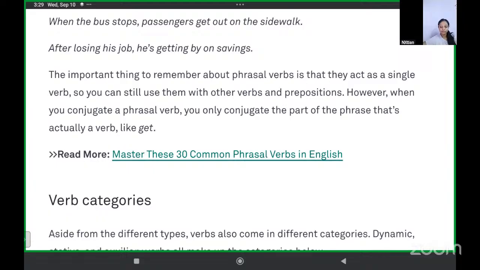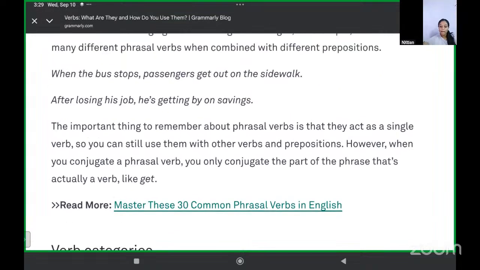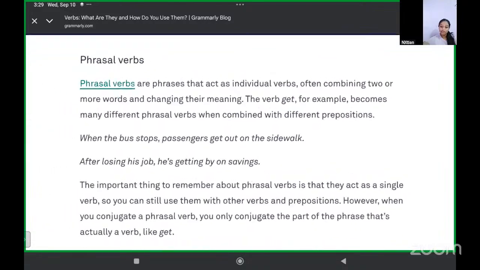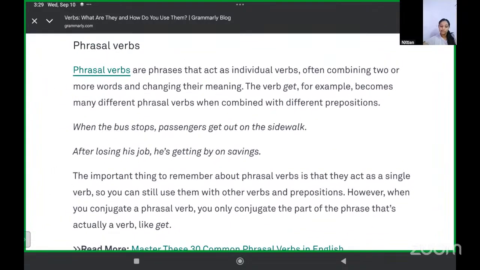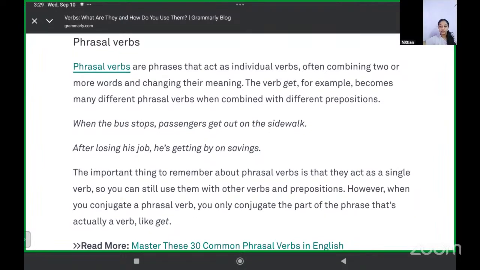Understood? Yes. Can you give me another example of a phrasal verb? Yes, Cedric. Fall back. Fall back, yes. Good. Get out, getting out, getting by, fall back. And go by, go about. Yes, Andrew, go by, go about.